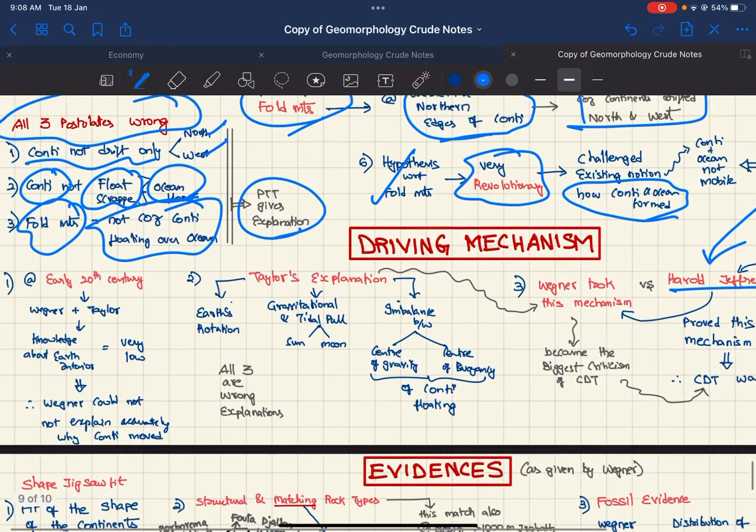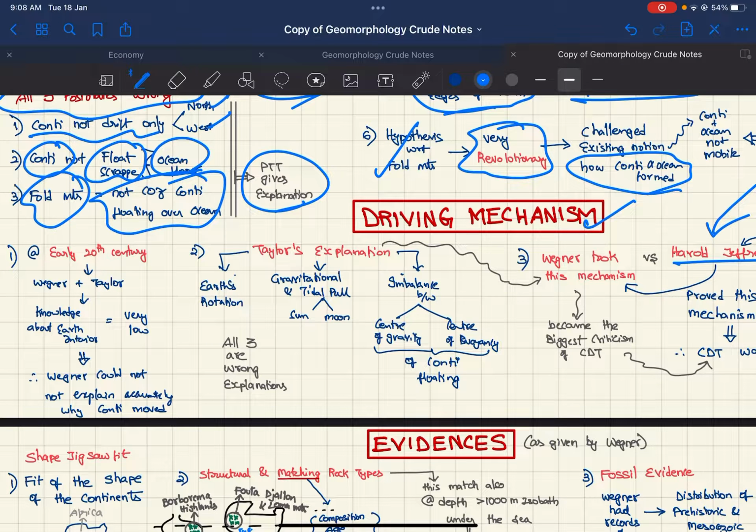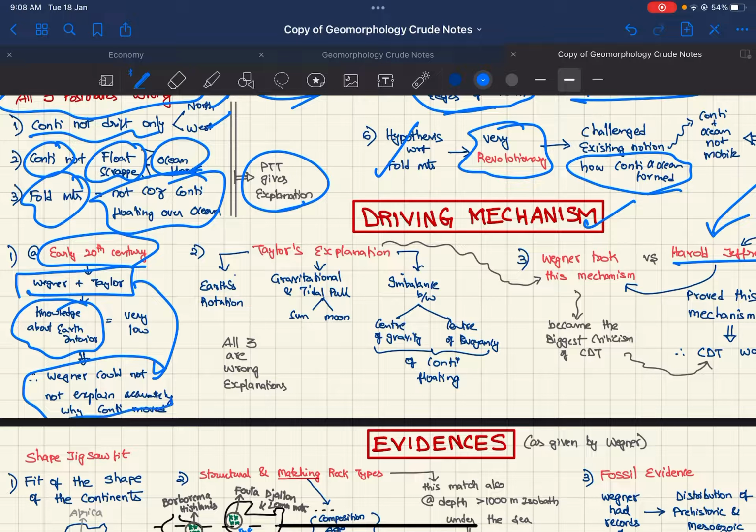Jeffreys ideas. Now coming to the driving mechanism, during the early 20th century, much about the Earth's interior was not known to Wegener or Taylor, so they could not give an accurate explanation of the theory. Taylor gave the driving mechanism, which Wegener simply copied.